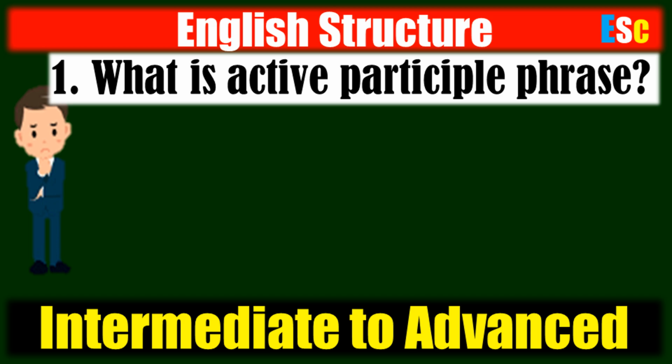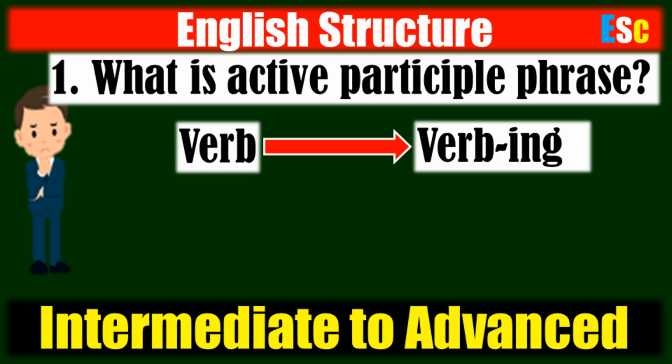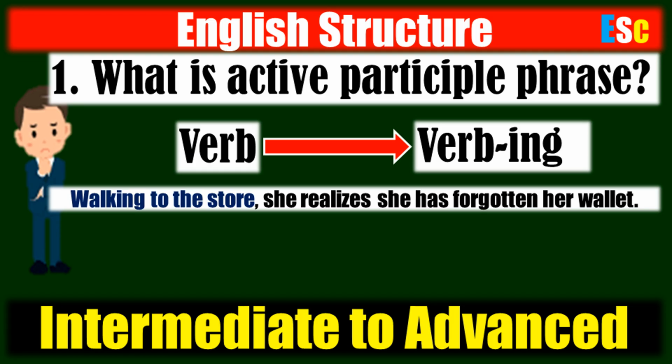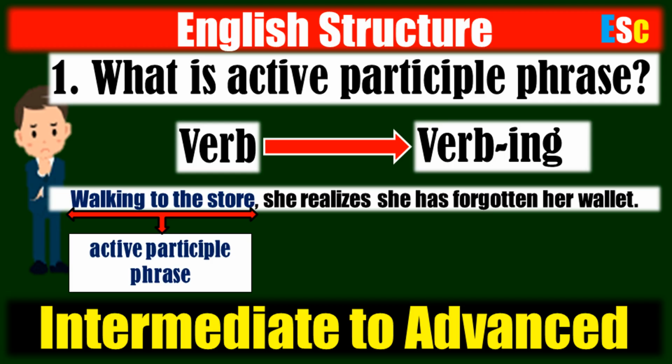Let's get started. 1. What is an active participle phrase? An active participle phrase is a group of words that includes a present participle, a verb ending in ing, and modifies a noun or pronoun in a sentence, providing more information about the subject or action. As in the example, walking to the store, she realizes she has forgotten her wallet. In this sentence, walking to the store is an active participle phrase. With this example, you've got the meaning, haven't you? Well, now let's answer the second question.